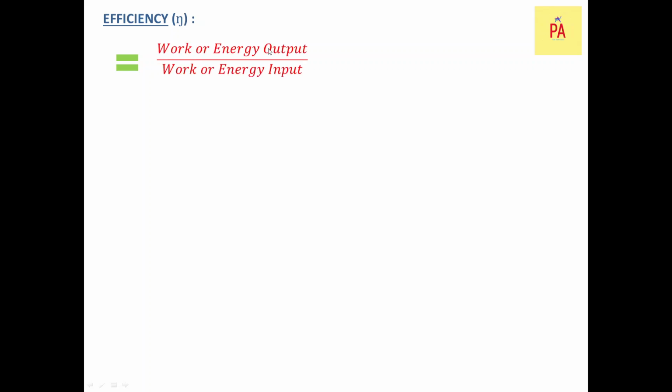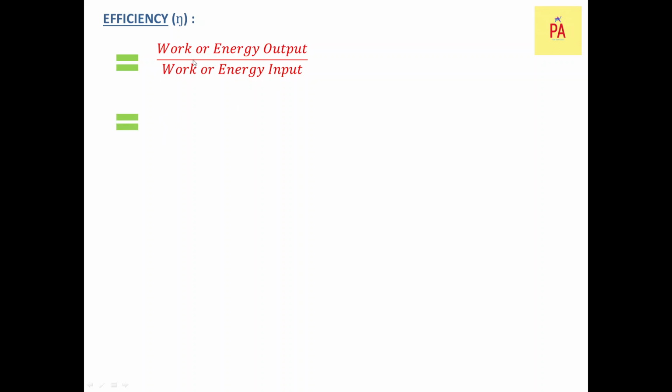Then comes efficiency. This is very important. A lot of times the question comes from ICSE, CBSE as well as other boards: obtain the relation between efficiency, mechanical advantage and velocity ratio. So we will see now how efficiency is related to those characteristics of a machine. Efficiency is equal to, as I said, work or energy output by work or energy input. Simple way, output by input.